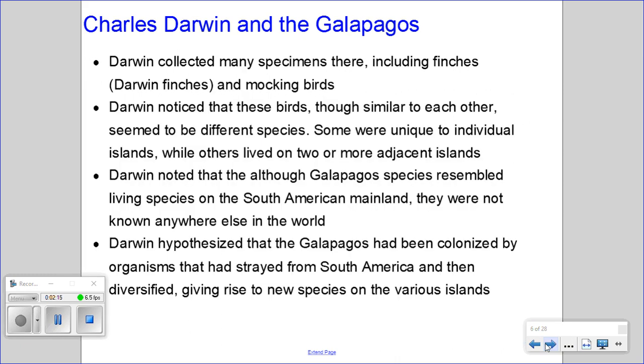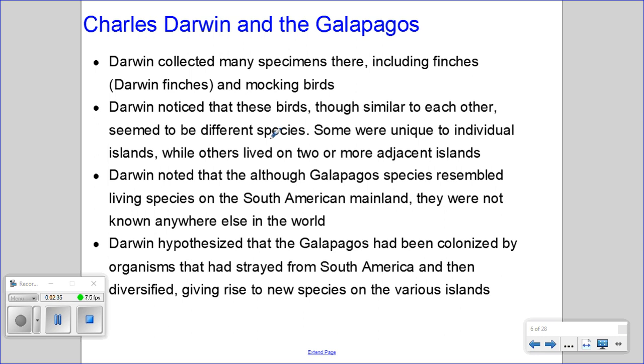So Darwin collected many specimens at the Galapagos Islands, including finches, which are now known as Darwin's finches, and mockingbirds. Darwin noticed that these birds, though similar to each other, seemed to be different species. Some were unique to individual islands, while others lived on two or more adjacent islands.